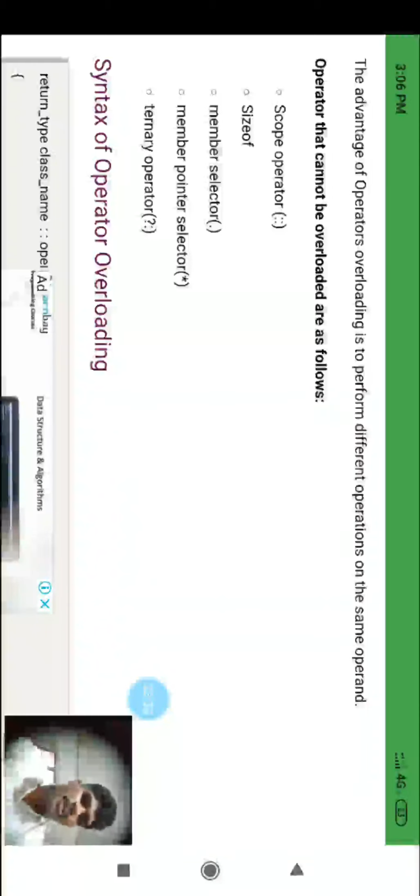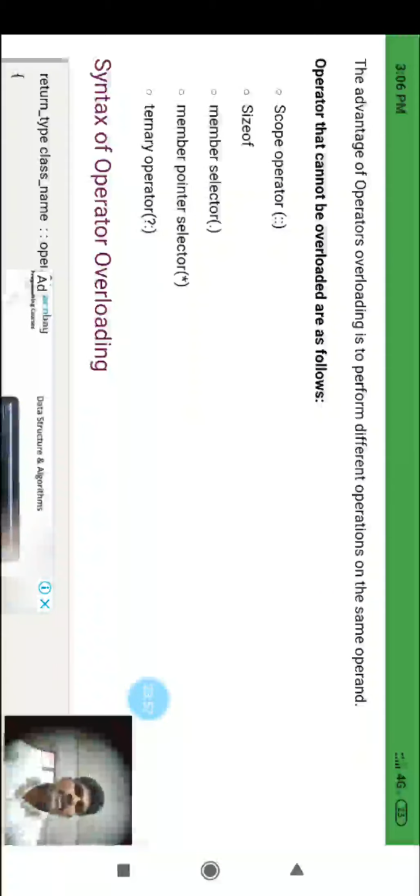The scope operator cannot be overloaded. Sizeof cannot be overloaded. The member selector cannot be overloaded. The member pointer selector cannot be overloaded. The ternary operator cannot be overloaded. These are the operators that cannot be overloaded in C++.